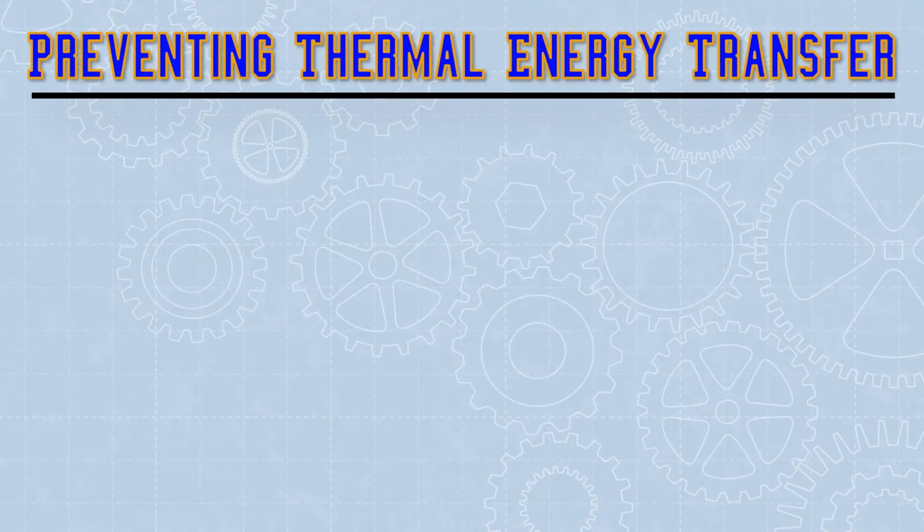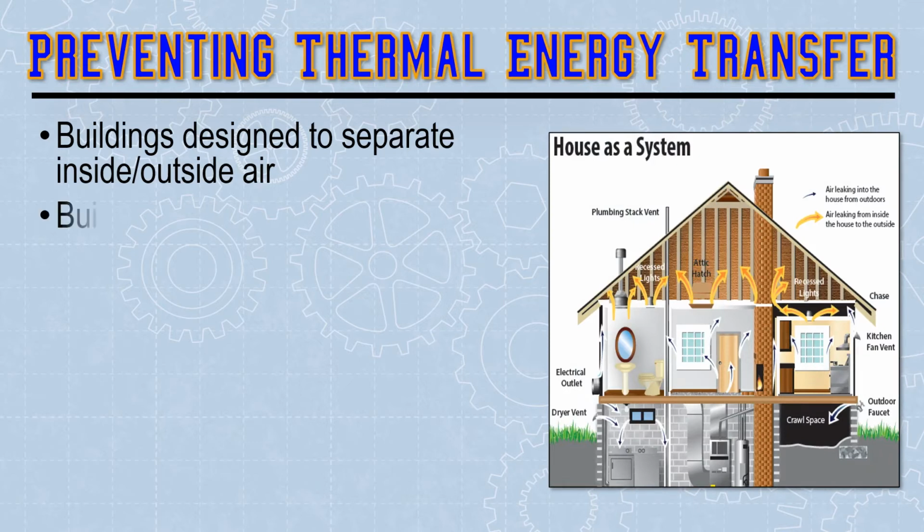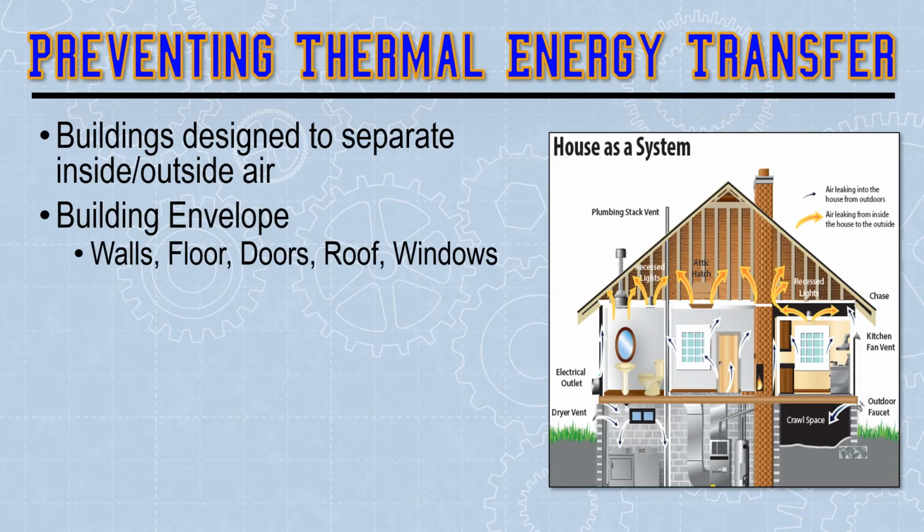When you're designing a home, you can think efficiently about how thermal energy is transferred. Buildings are designed to separate the inside and outside air. This is what we call the building envelope. This envelope includes all the outer surfaces: walls, floors, doors, roofs, and windows. Anything that contains this energy system. You're pumping in heat through burning natural gas or a geothermal system or electric infrared heat, and then you want to keep it inside. It's kind of like taking a thermos and keeping it insulated.